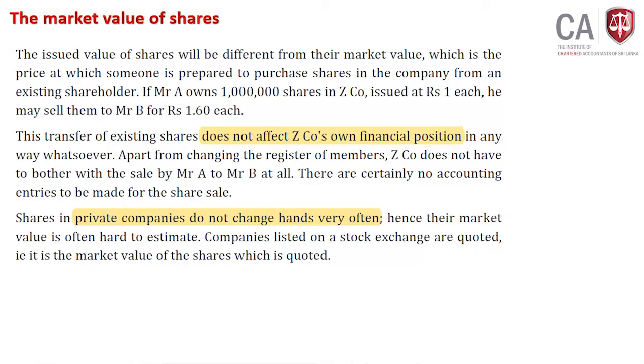Apart from the change in the register of members, Z company does not have to bother with the sale by Mr. X and Mr. B at all, which means that Z company will not worry about the transaction between Mr. A and B. In another way, Dialog will not worry if I sell the shares I have to someone else. They can't stop that transaction. Why? Because there is no impact to the company's books.